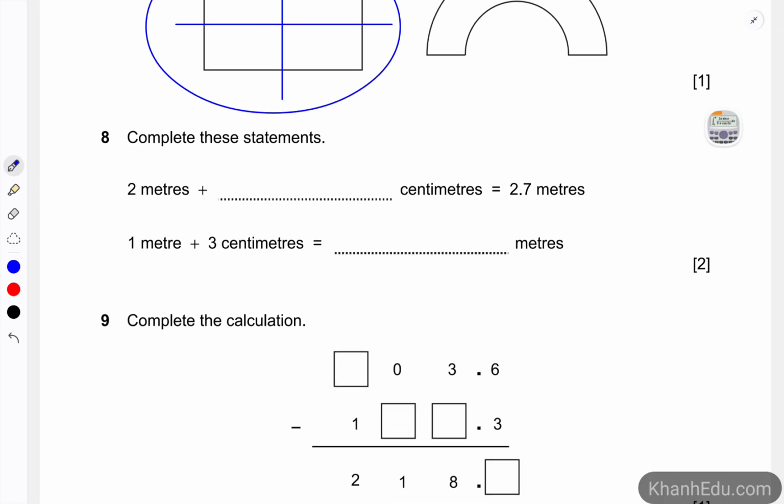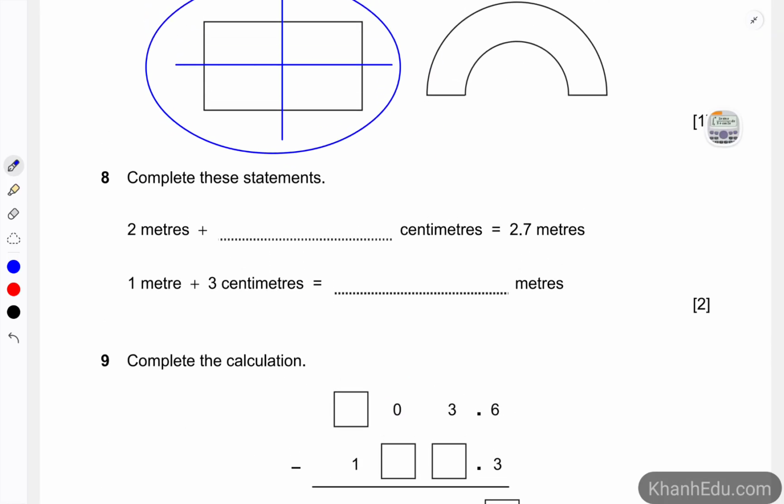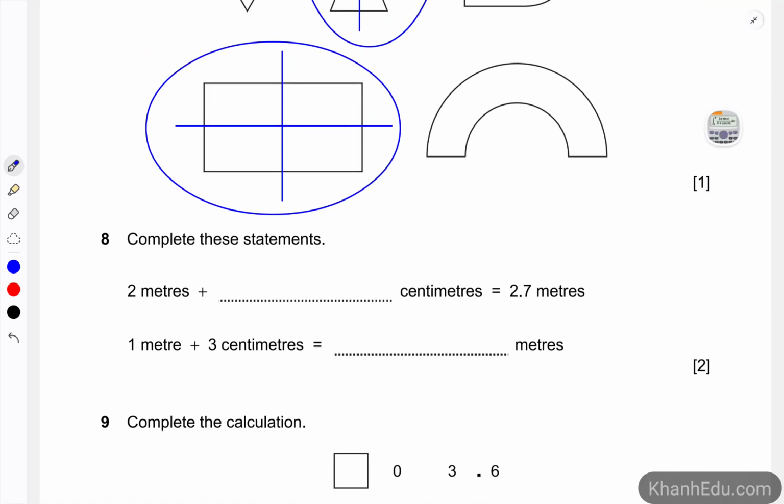Number 8, complete these statements. So 2 meters plus how many centimeters to become 2.7 meters? This one is 0.7 meters, which is equivalent to 70 centimeters. Similarly, we have 1 meter plus 3 centimeters. This one is 0.03 meters. So that is 1.03 meters.